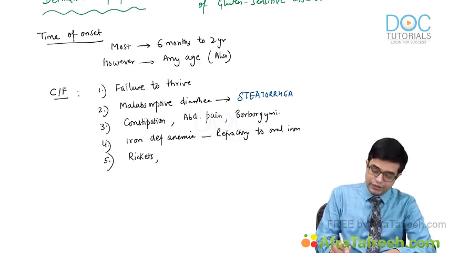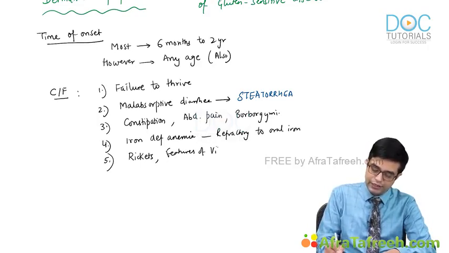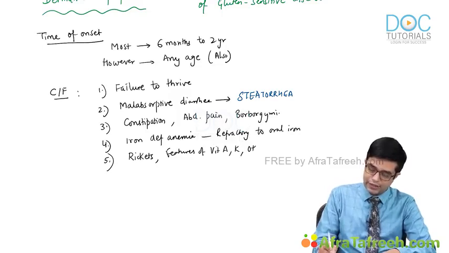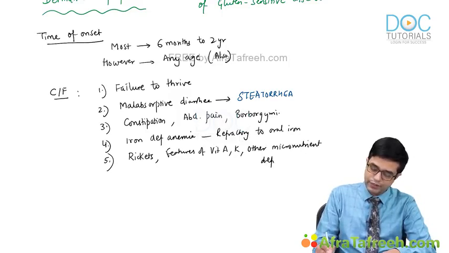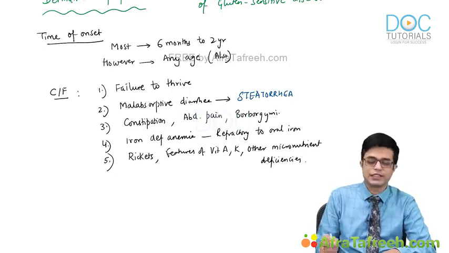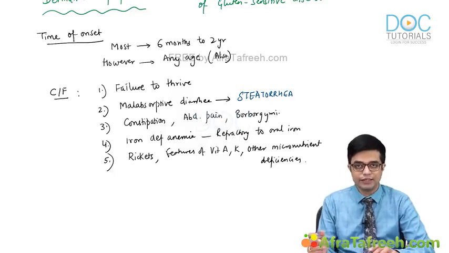There will be features of vitamin A, vitamin K, and other micronutrient deficiencies. So these are the overall features which are seen in children with celiac disease.